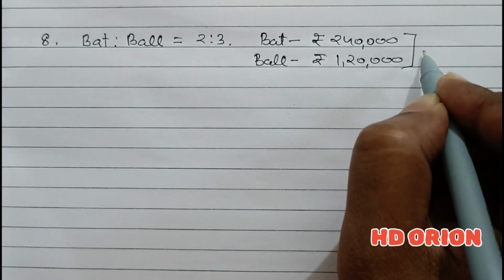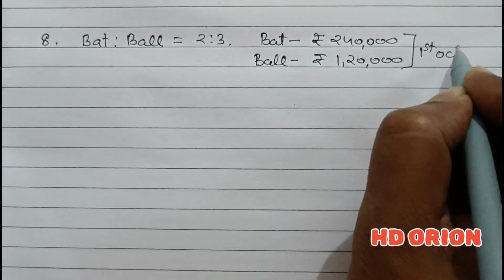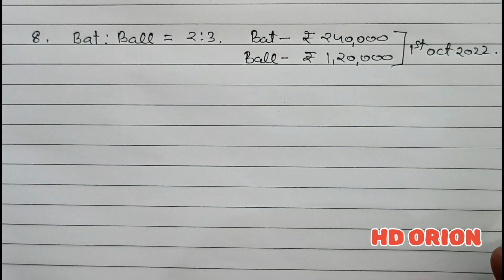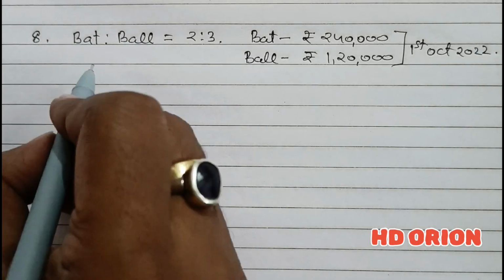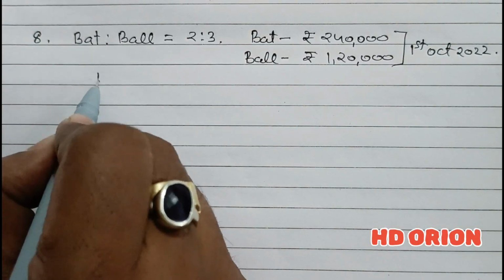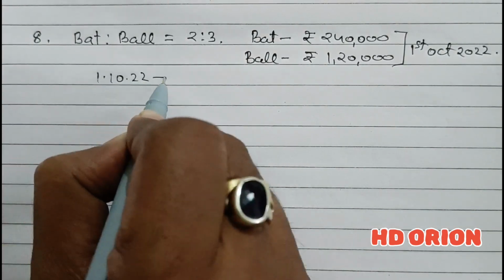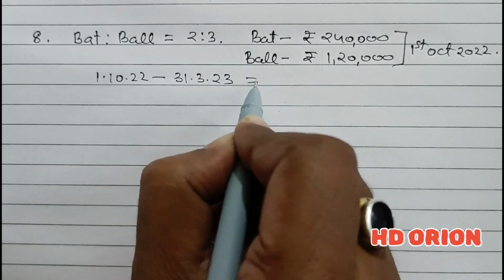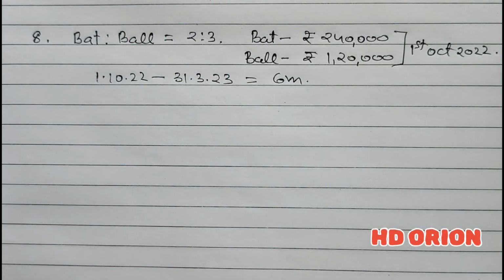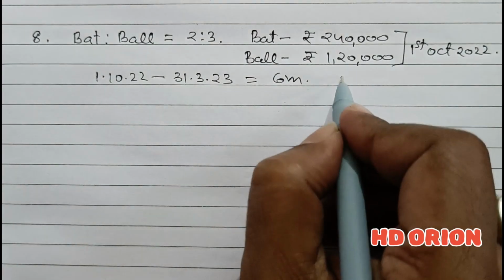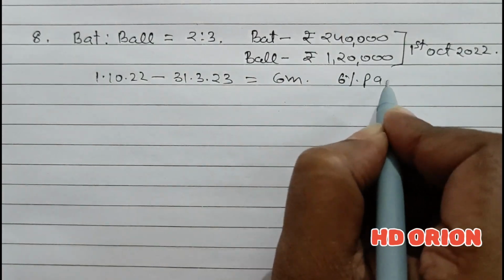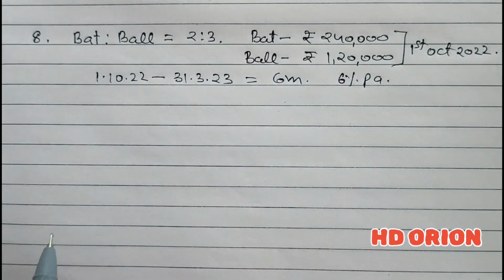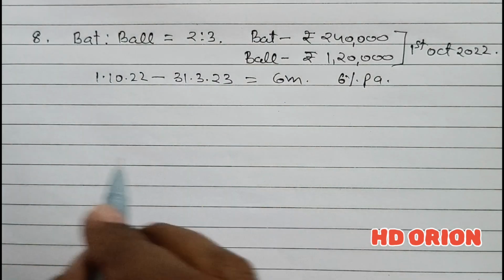Both have provided this on 1st October 2022. So we have to calculate interest on loan from 1st October 22 to 31st of March 2023. That is 6 months. So we have to calculate interest at the rate of 6% per annum only for 6 months, the period they have provided loan to the firm.